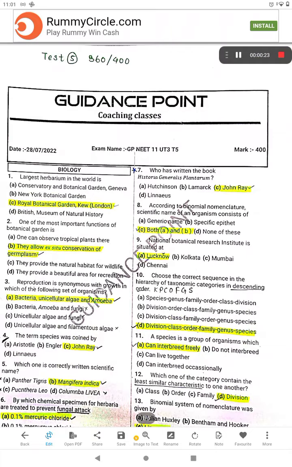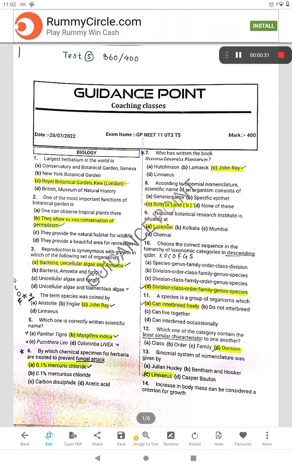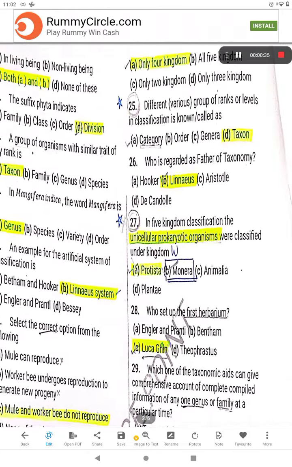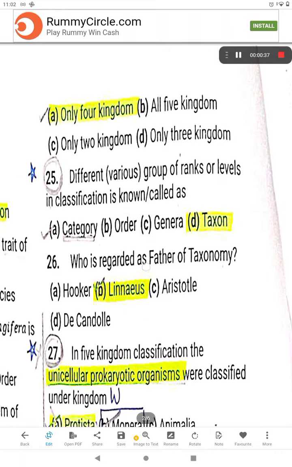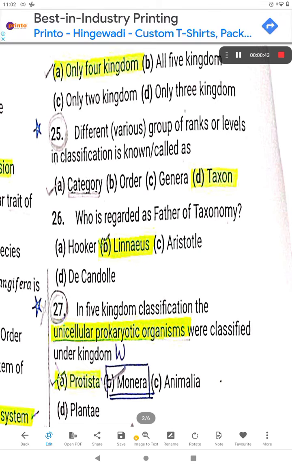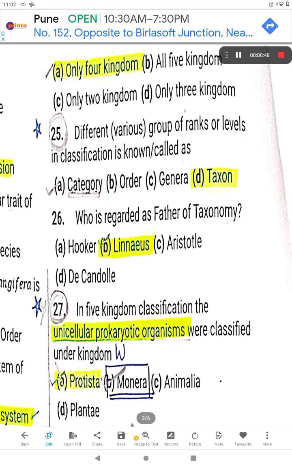0.1% mercuric chloride. Who has written the book Historia Generalis Plantarum? John Ray has written the book Historia Generalis Plantarum. 26th question: different groups of ranks or levels in classification is known as taxon.